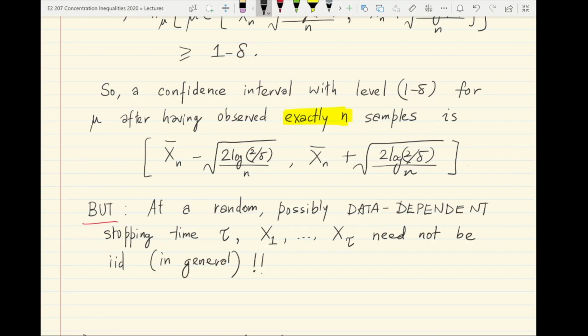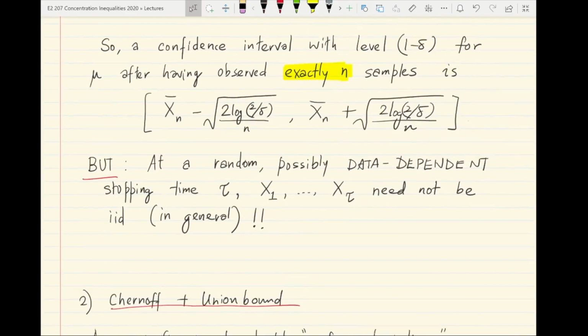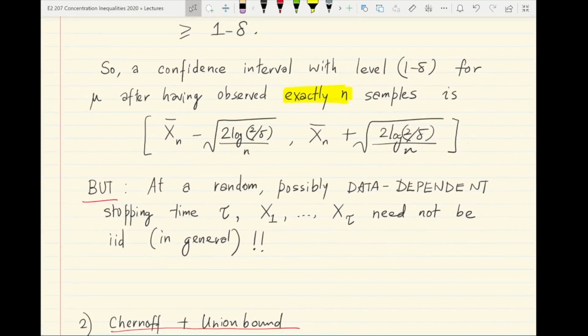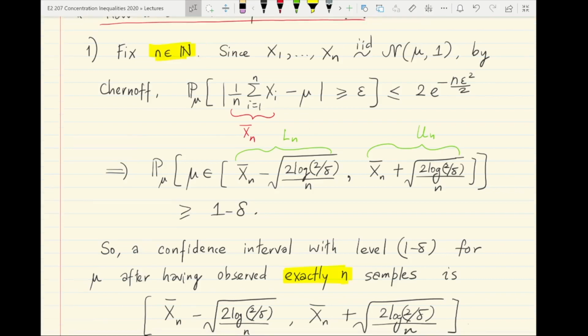Okay, so this is probably a surprising fact the first time you encounter it, but on the other hand, it's not hard to come up with some counterexamples to x1 through x tau being IID. So basically, the upshot is that in the previous setting we considered n to be a fixed batch of samples. This is equivalent to saying that there is a stopping rule for which tau is exactly equal to n always. It always stops after taking n samples, no less, no more. And so in that case, naturally x1 through xn by definition are going to be IID.